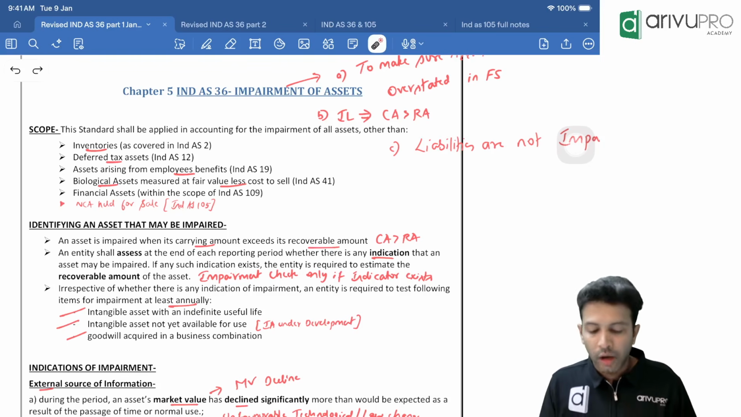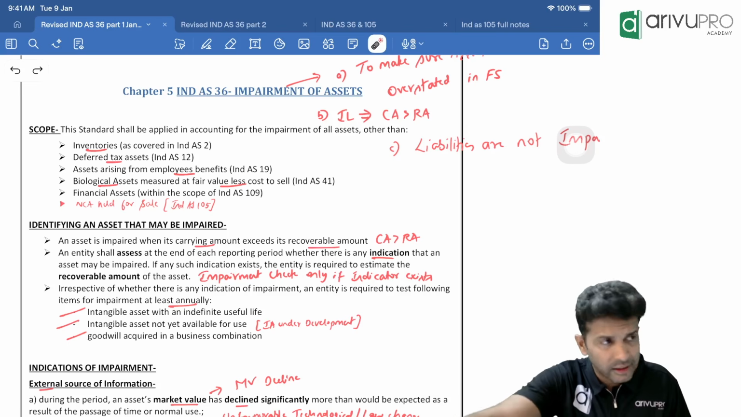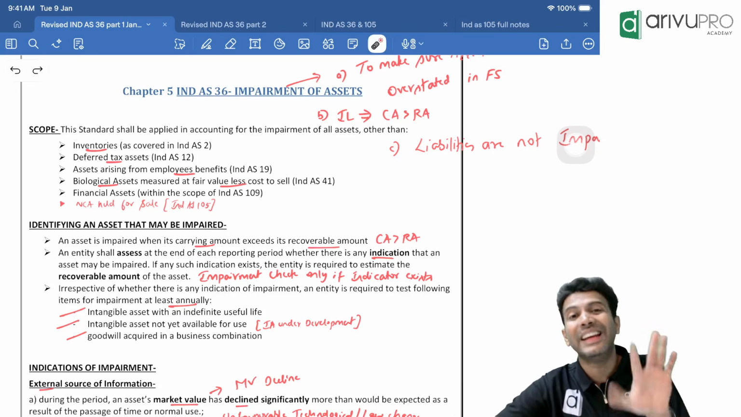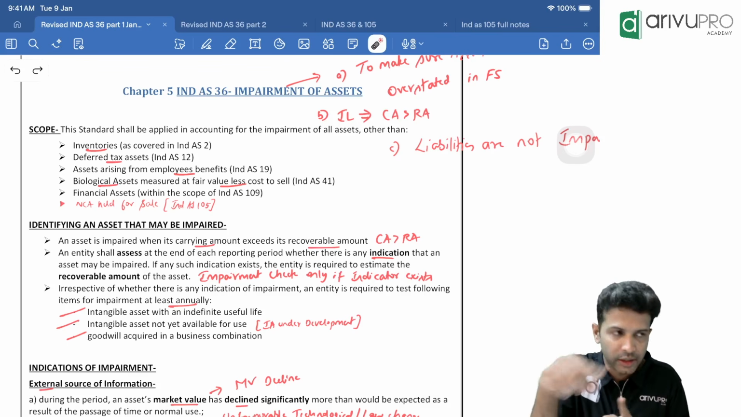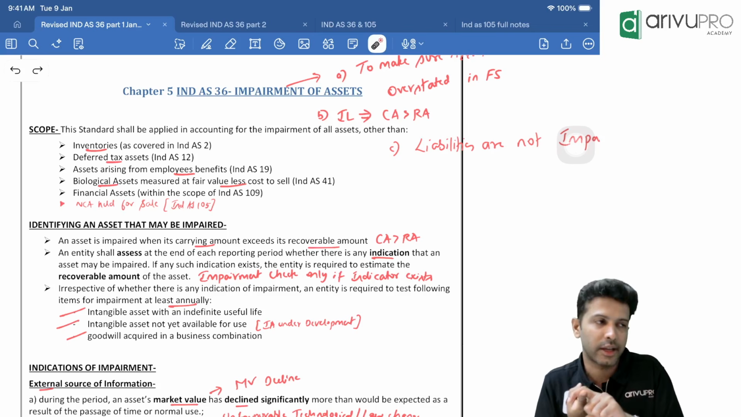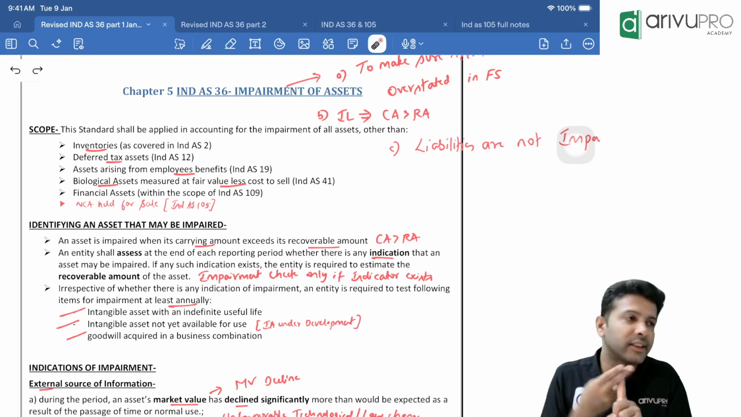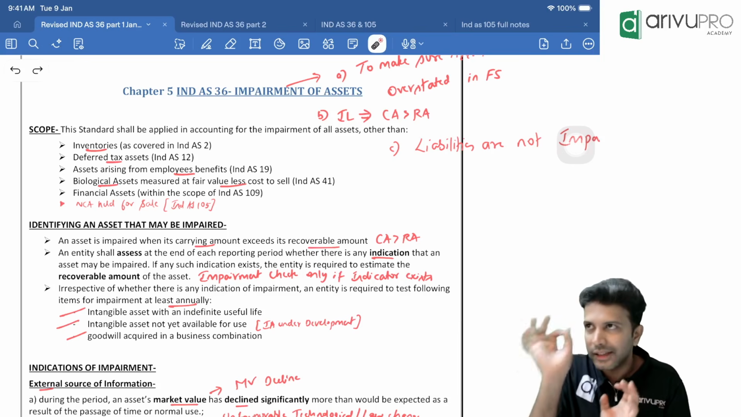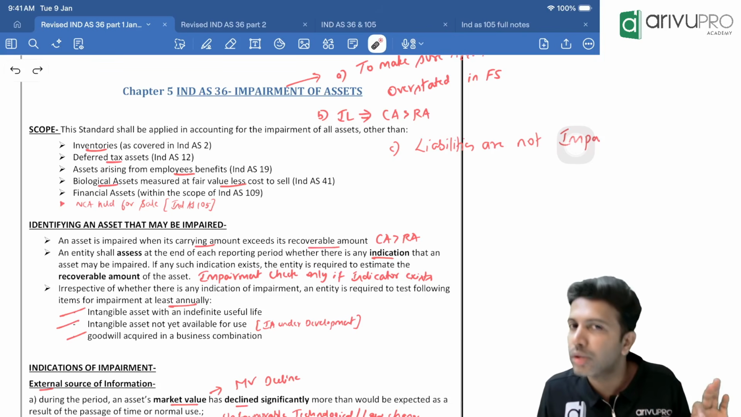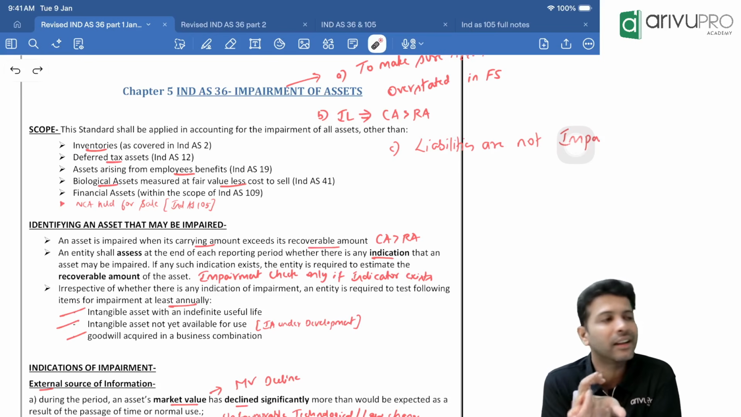Next one. Sir, when should we do the impairment check? Is it a time-based activity like monthly, weekly, quarterly, yearly? No. It is based on indicator. Whenever indicator comes, if indicator comes on the first day of the year, you do the impairment check on the first day. If indicator comes on the 100th day in the current year, on the 100th day you will do the impairment check. The day the indicator comes, that day you will do the impairment check. And to do the impairment check, we need carrying amount and we need recoverable amount.